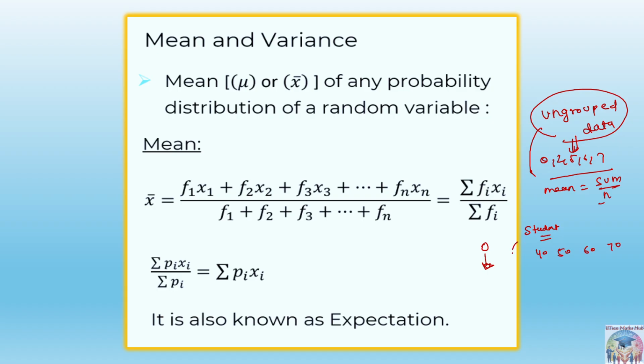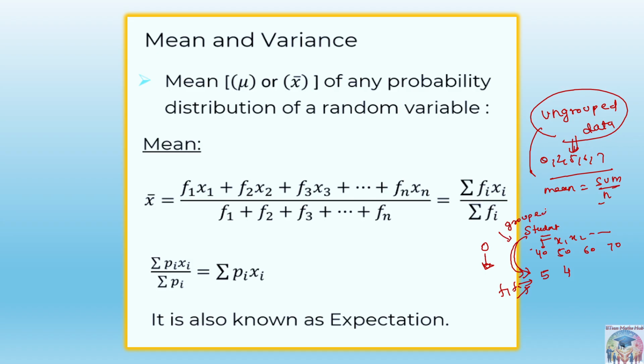Now the frequency is associated: there are 5 students who are getting 40 marks, 4 students who are getting 50 marks. So in this case frequencies are associated. These are called f1, f2, f3, and these are our x1, x2, x3. This is called grouped data.